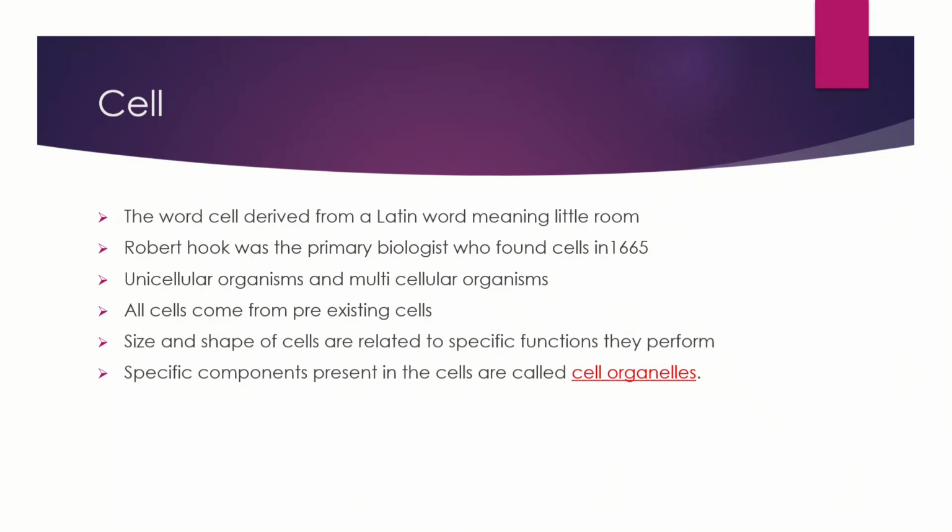For example, in the case of human beings, there are different types of cells such as blood cells, muscle cells, nerve cells, etc. All these cells have different functions from each other, and thus their size and shape are different. For example, muscle cells will be large, and blood cells will be small.